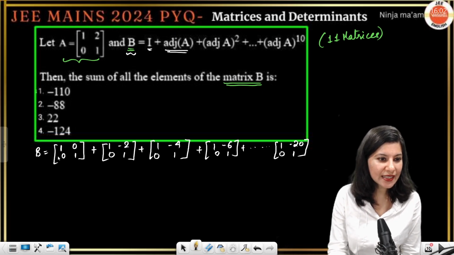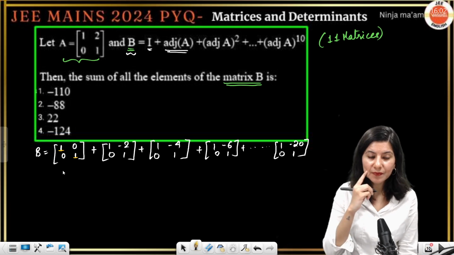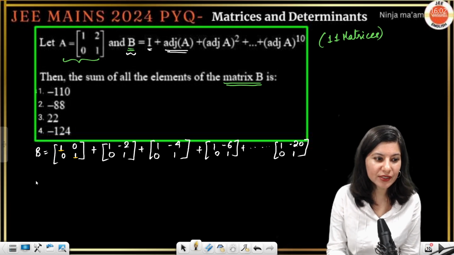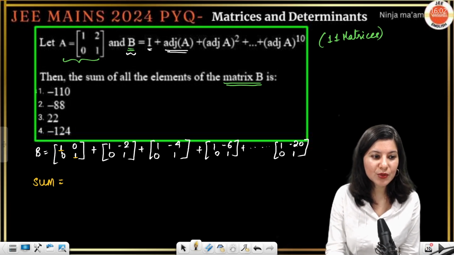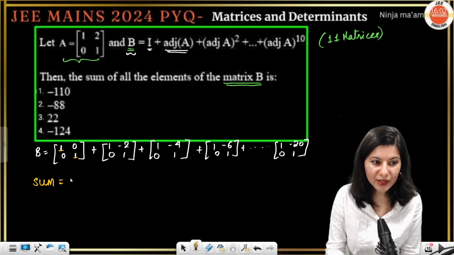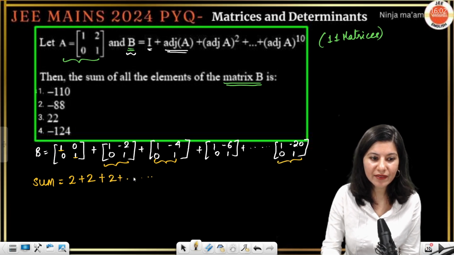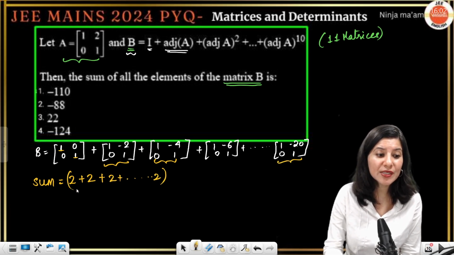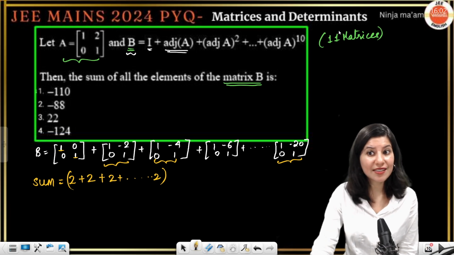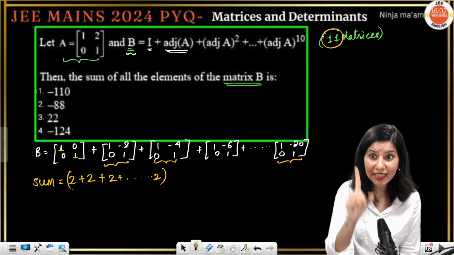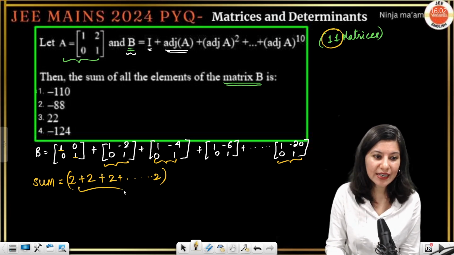So I can see that this is 1, this is 1. So for diagonal elements, let's talk about the diagonal. Sum will be equal to what? For diagonal we are having 2 and 2 and 2, and all the way up to here also I am having 2. How many 2s will you see? How many matrices in the beginning? No, not 10, it is 11. So 11 times.